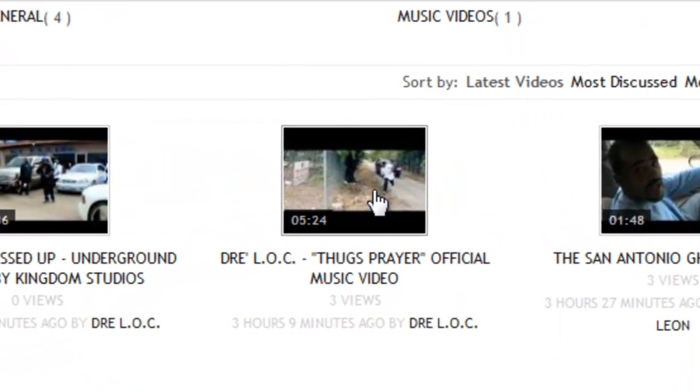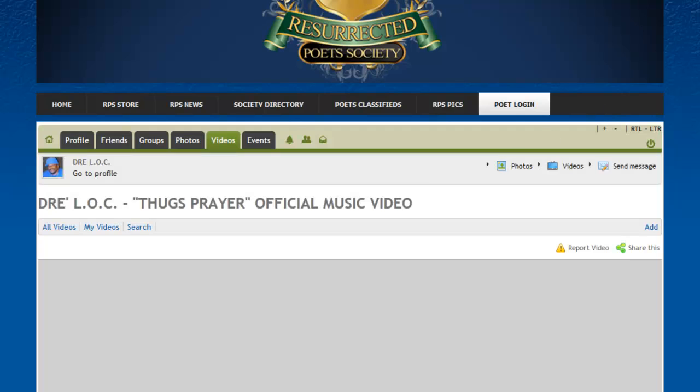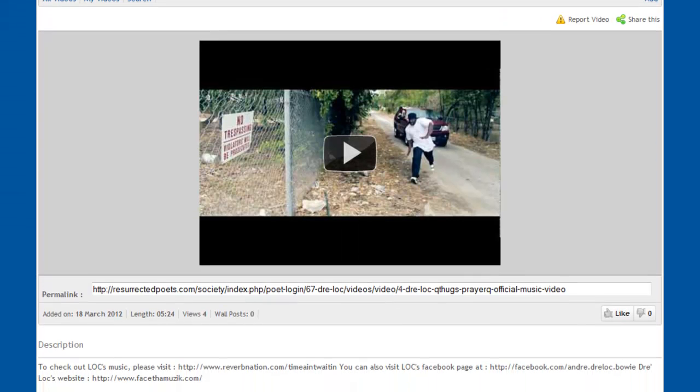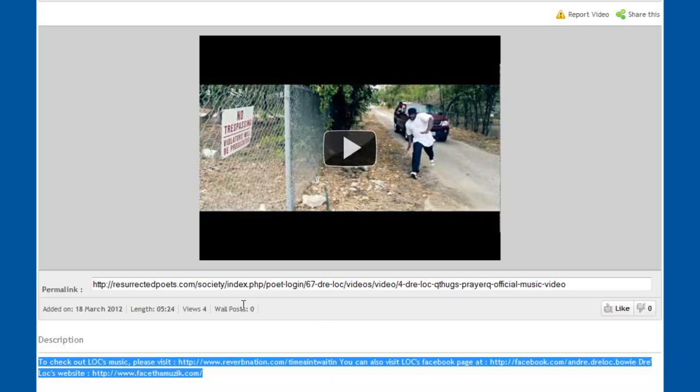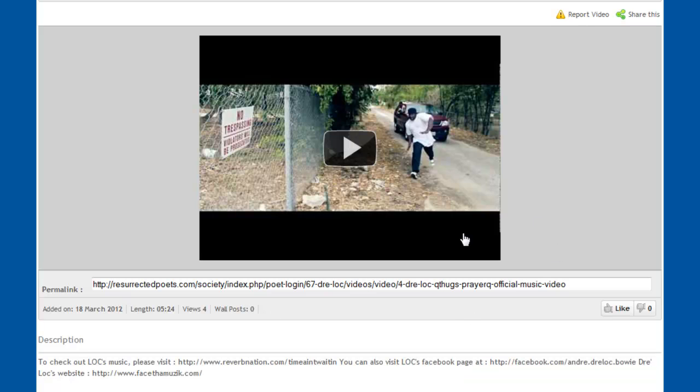So when you're actually looking up the videos, it'll have a video page on the site, and it will show the video that's playing right on YouTube. It'll have an actual page here on this site for this video, and it will bring in all the information like the description and other information about the video.